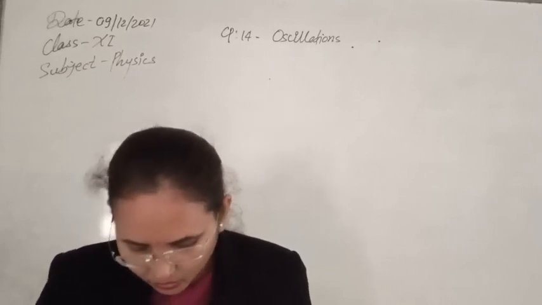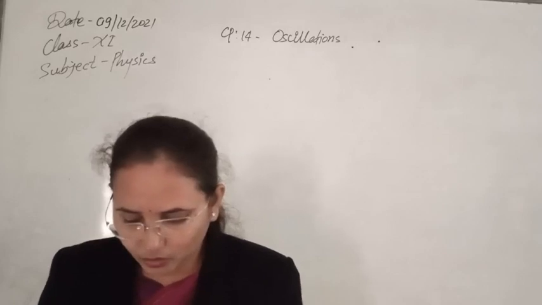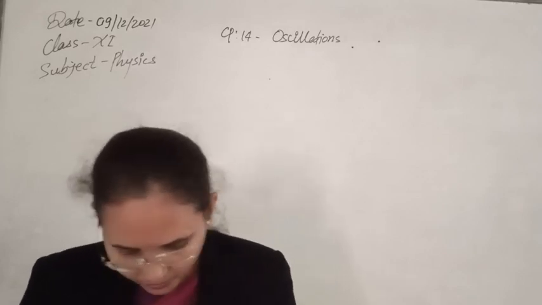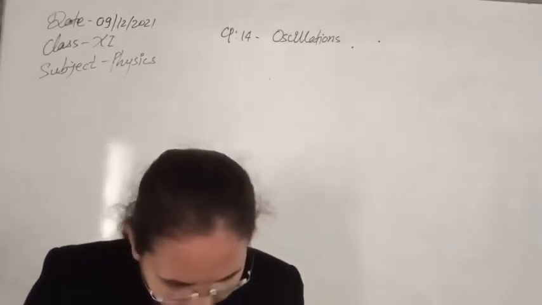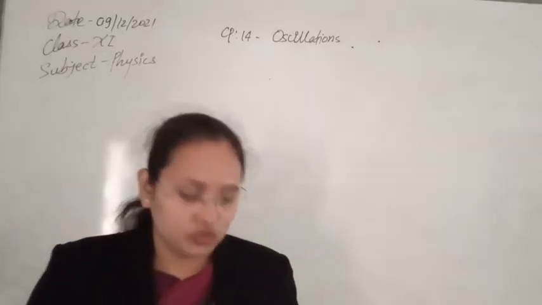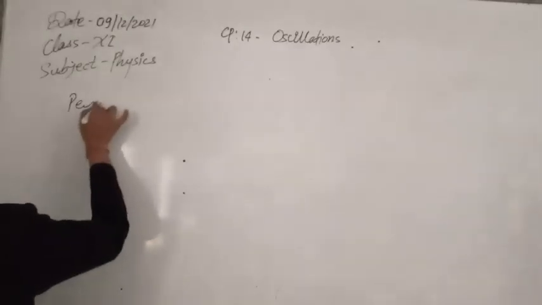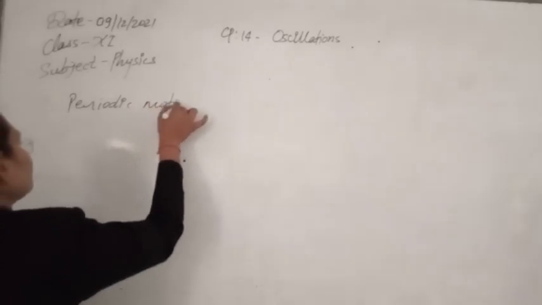So let's now start our chapter, with the description of oscillation I have already given you. The next topic we have is periodic motion. So let's see what periodic motion is.